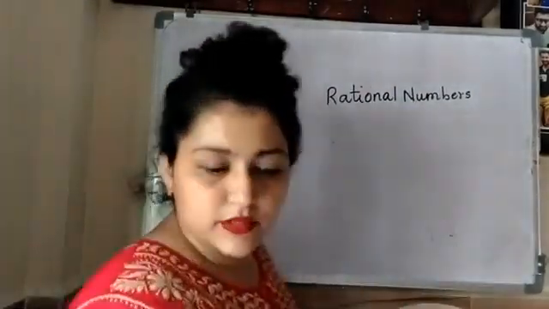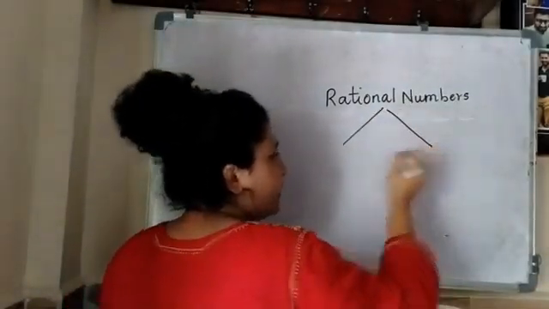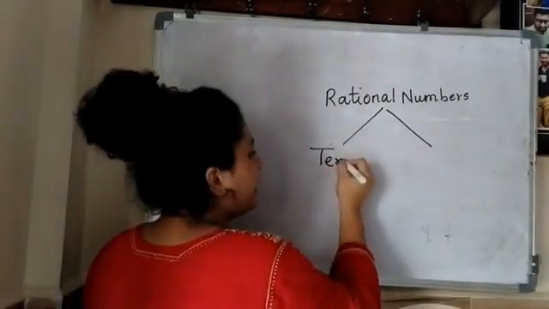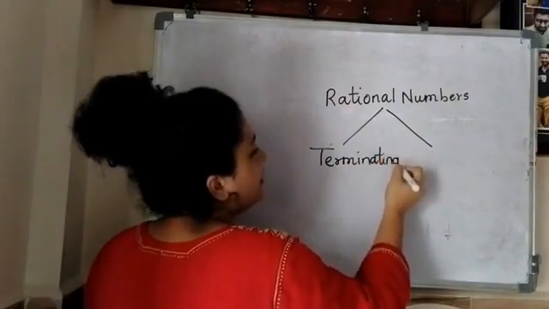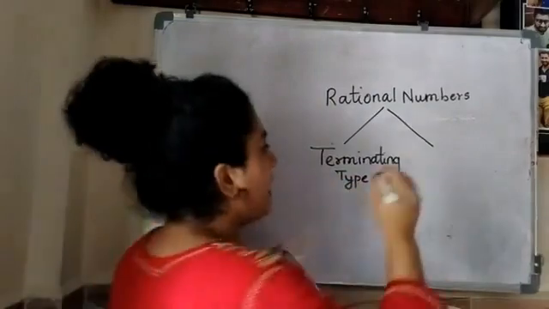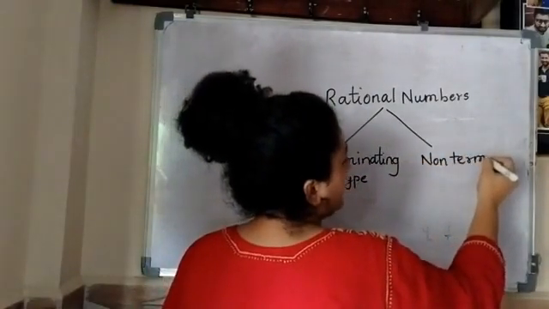Your rational numbers are always of two types. Either your rational numbers are terminating type, or they are non-terminating recurring type.